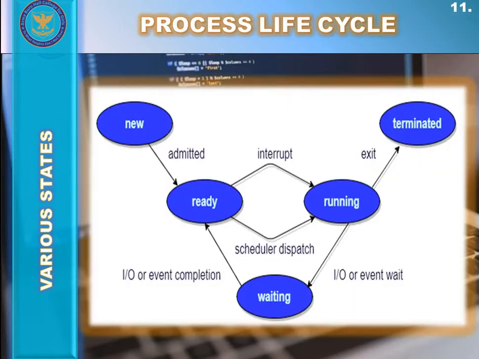In general, a process can have one of the following 5 states at a time: new state, ready state, waiting state, running state, or terminated state. But in this extensive study of the life cycle of a process, we would explore some other states too, along with these basic 5 states.